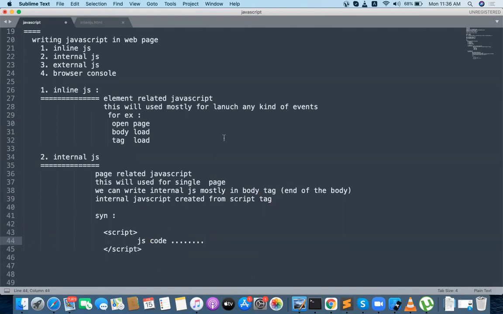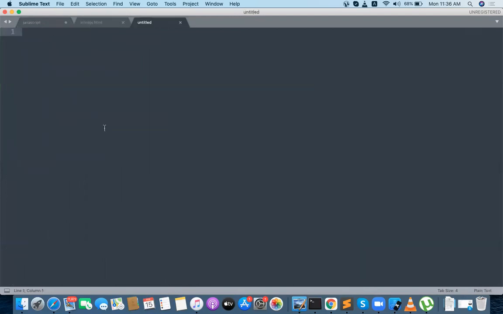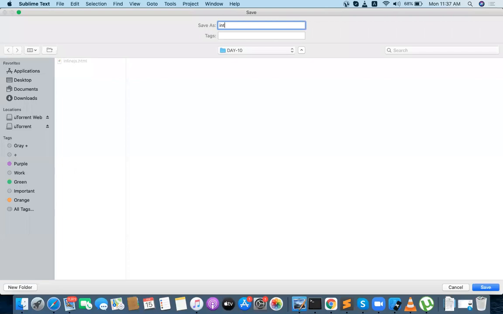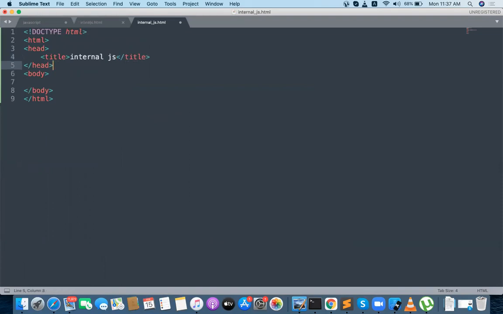I will tell you how to write internal JavaScript now. Can I go and create internalJS.html, internal JavaScript? Let me create a script tag, but it's better to put internal JavaScript at the end of the body.